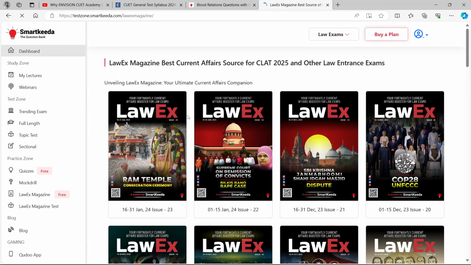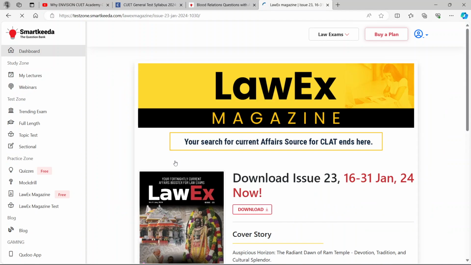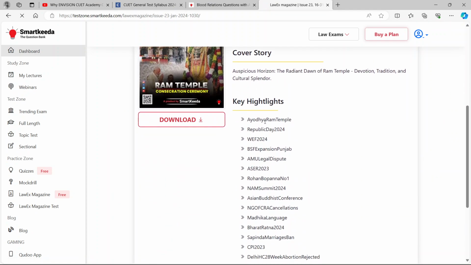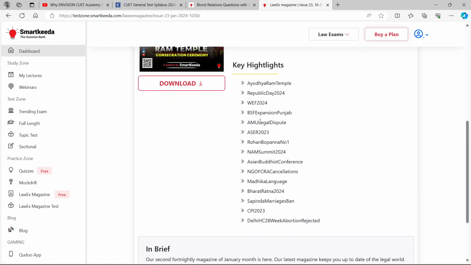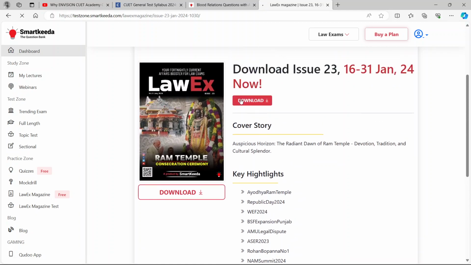Now we have made it for, let's say, SLAT, the questions that come in Symbiosis, the questions that come in Christ University entrance test, the questions that come in CLAT examination, but GK remains the same. So if you open up, let's say, the first edition, it is easily available. You will cover the topics related to Ayodhya Ram Temple, World Economic Forum, BSF Expansion Punjab, Asian Buddhist Conference, NAM Summit, Rohan Bopanna is number 1 in World Tennis Doubles, Sapinda Marriages Ban, CPI 2023. It is all available here. If I press the download option, then a 50 MB file with audio and very graphically illustrated images opens up. So in that way, you can do this too.